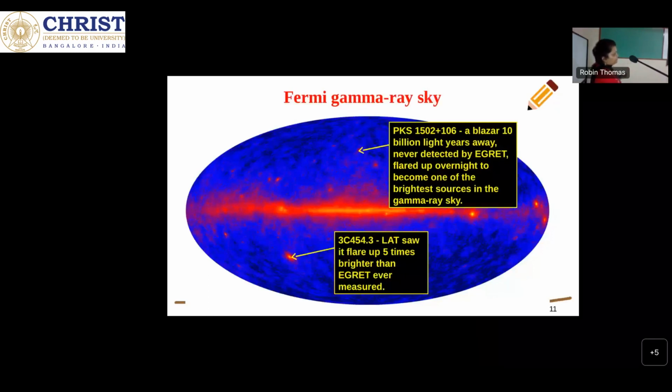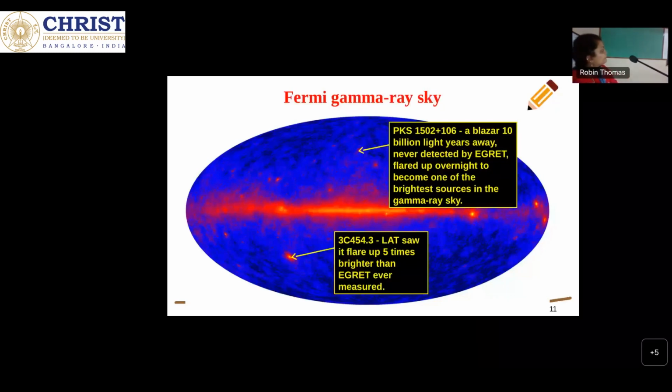And as these jets are pointed close to us, blazars show flux variation in the entire electromagnetic spectrum, from radio to gamma ray. And in optical emission, they also show highly variable polarization.